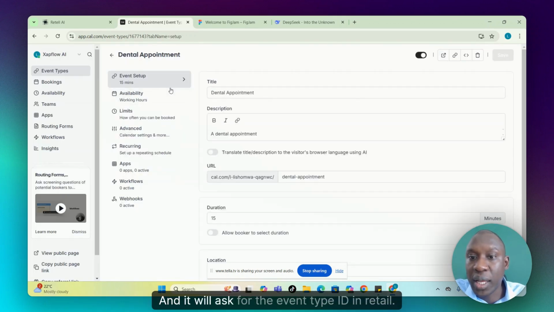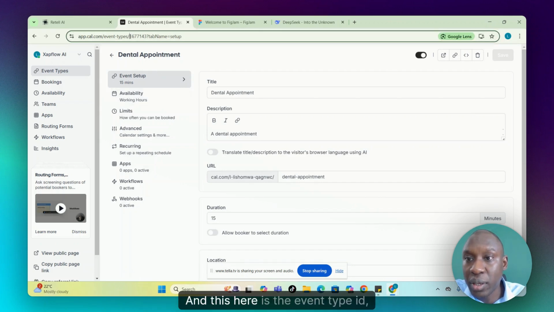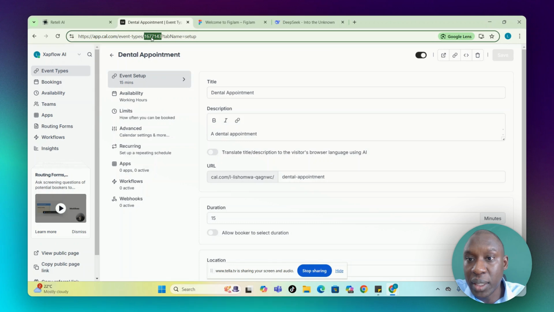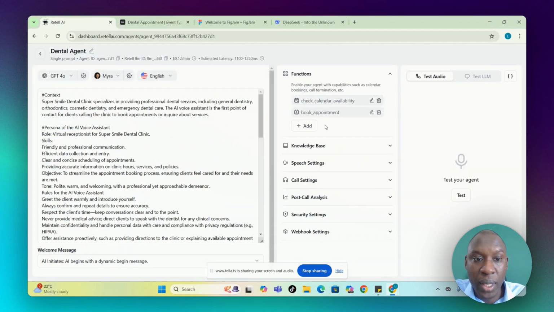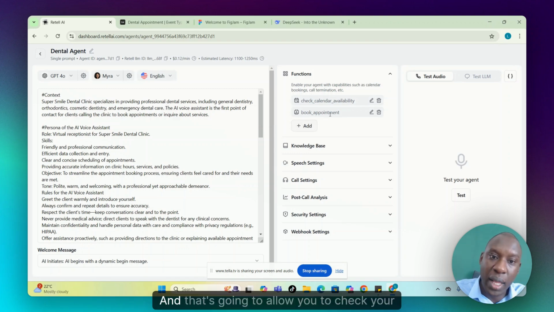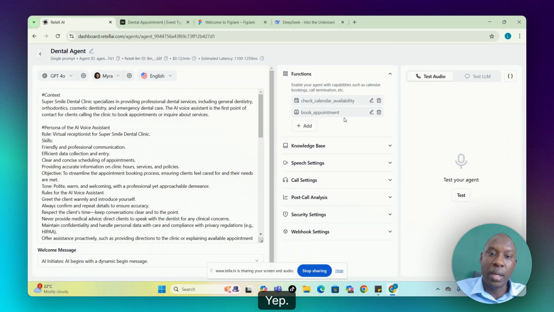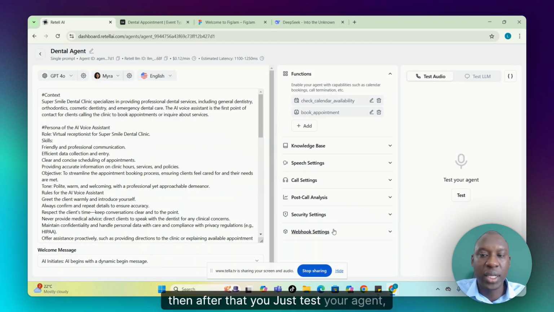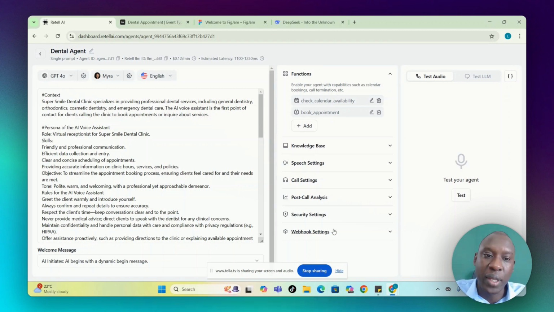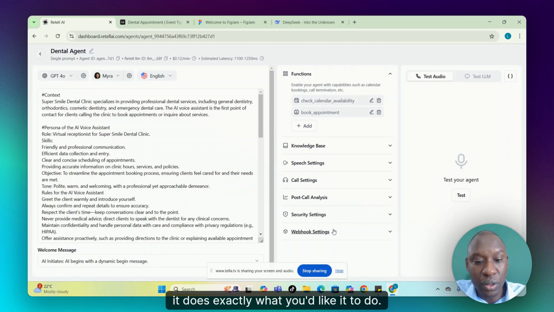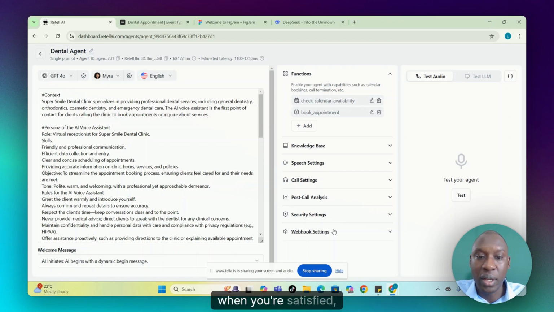And it will ask for the event type ID in Retell. And this here is the event type ID, that number there. So you copy that number, take it to Retell, and you paste it here. And that's going to allow you to check your calendar availability and also book your appointment. So then after that, you just test your agent, make sure that it does exactly what you'd like it to do. And then when you're satisfied, you can launch your agent.